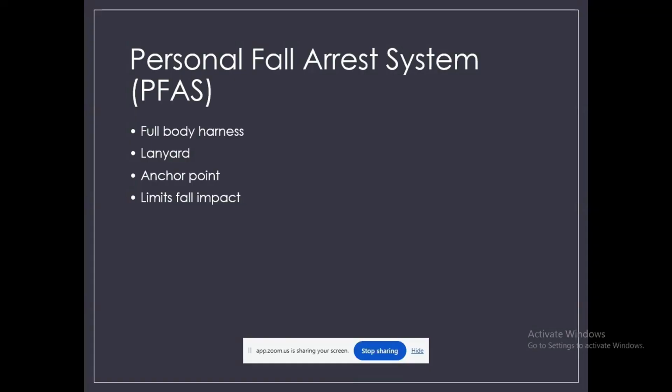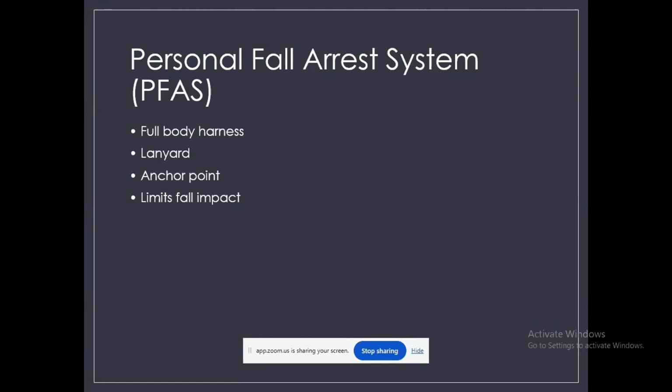Okay, fine. So the worker is safely suspended, reducing their injury. So what is the advantage of this PFAS system? It provides maximum protection at heights, reduces the fall impact forces, and allows mobility while staying connected. So it is essential for high-risk work environments.